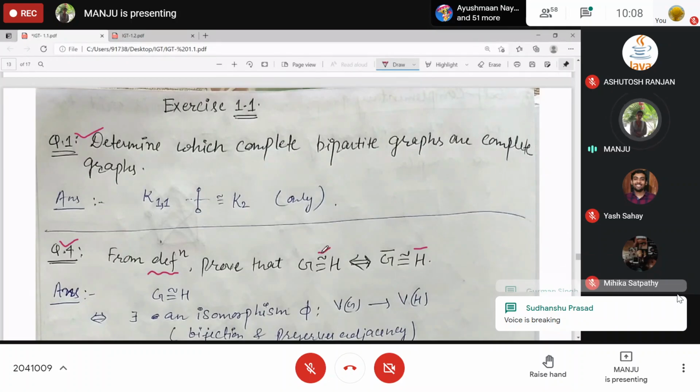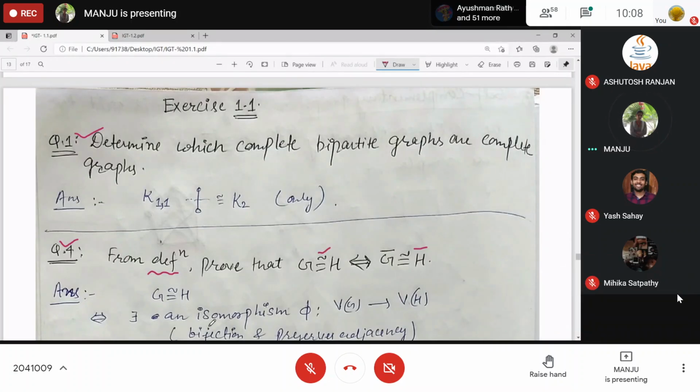So if G and H are isomorphic, it means there exists an isomorphism, and suppose this isomorphism is phi. This phi is from the vertex set of G to the vertex set of H, and it preserves adjacency. So it is a bijection preserving adjacency.